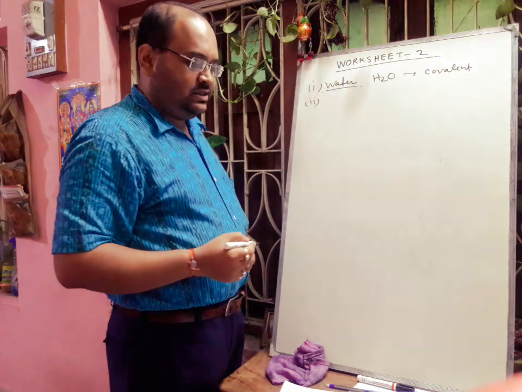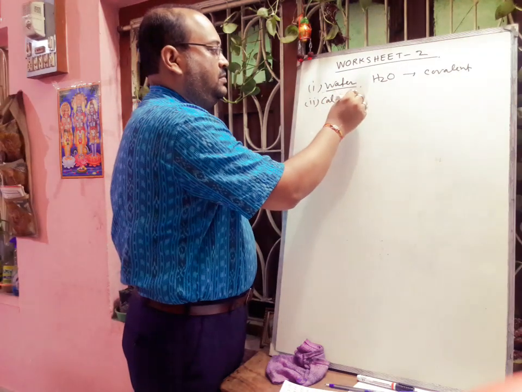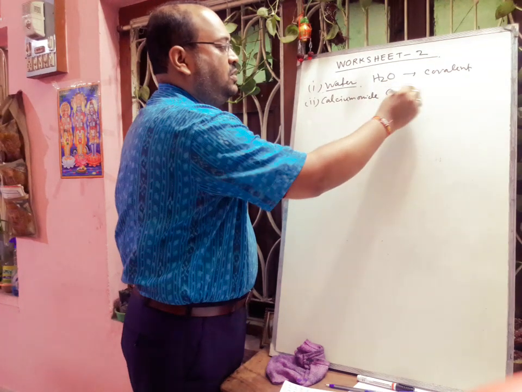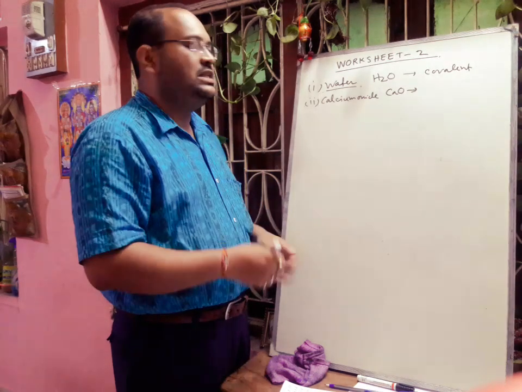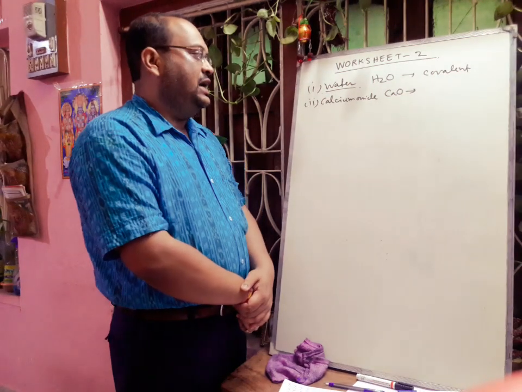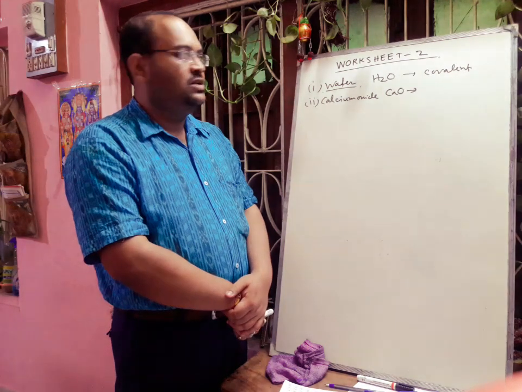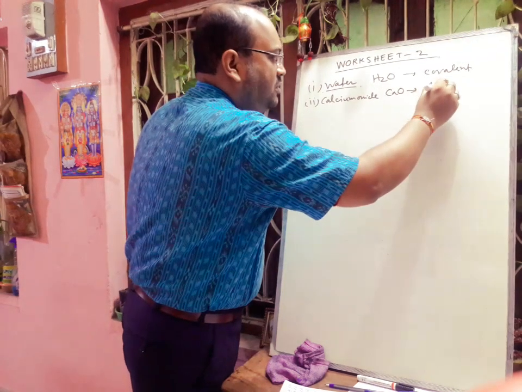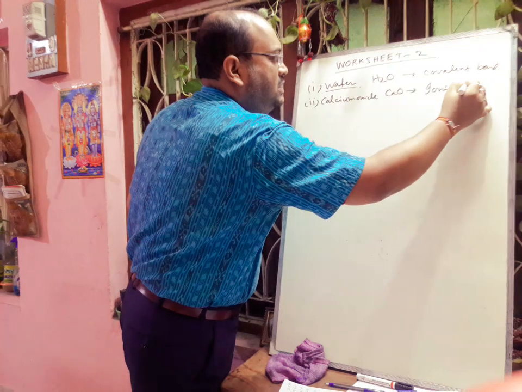Next question was calcium oxide, CaO. So here we know that calcium is a metal and oxygen is non-metal. So huge amount of electronegativity difference is there, and definitely there will be transferring of electron from calcium to oxygen. So the type of bond will be ionic bond or electrovalent bond. So this is covalent bond and this one is ionic bond.